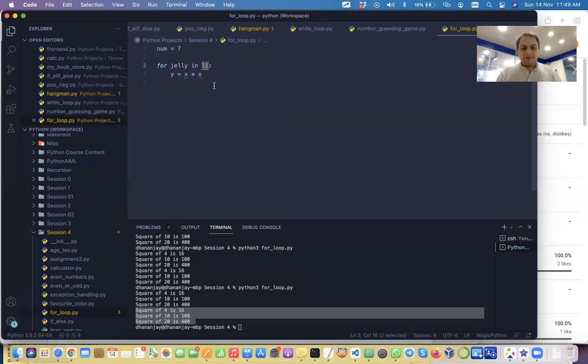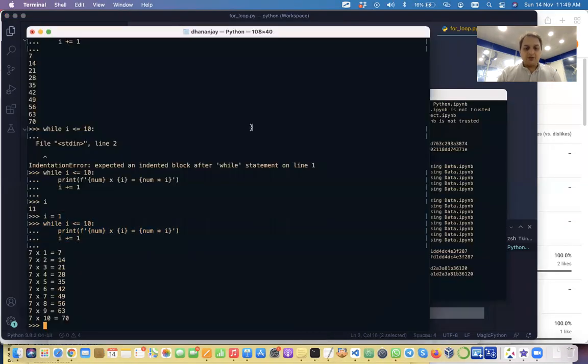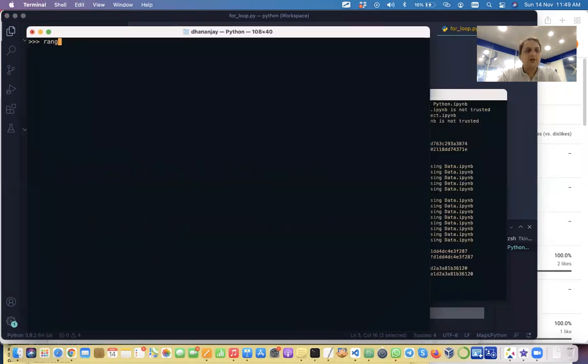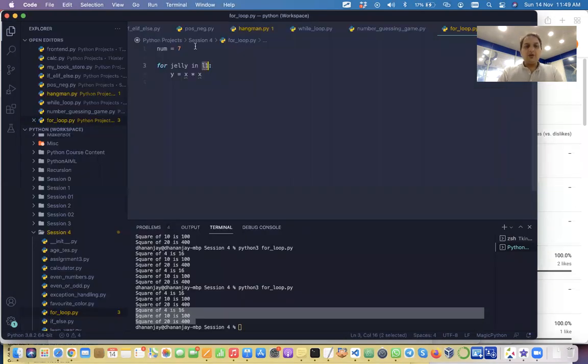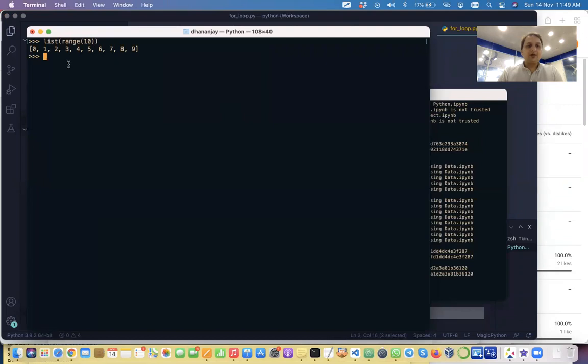So in Python, to go over a sequence of numbers, you have something called range. There's a range object. If I say 10 and convert it into a list, it gives me 0 to 9 numbers. You have seen that we can actually use a list itself to run it. So we can use this range. If you're just providing 10, it will start from 0 and go to 1 less than this number.